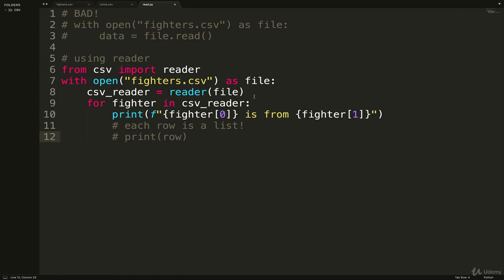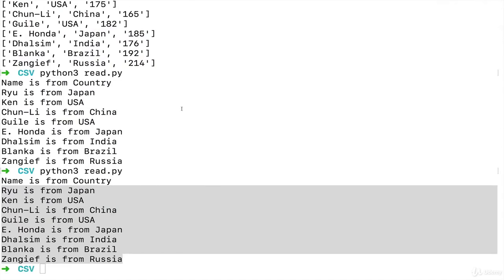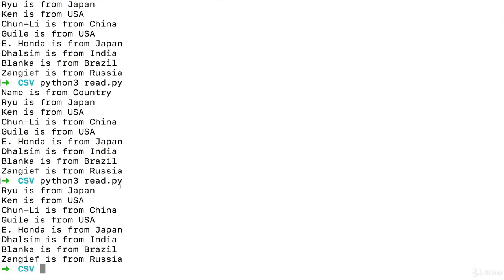But we can take advantage of that. If we don't want the headers, we can just call next on CSV Reader. That moves us forward once, and then it starts from the row after the headers. So if I save and now I run this, we don't get the headers at the beginning.